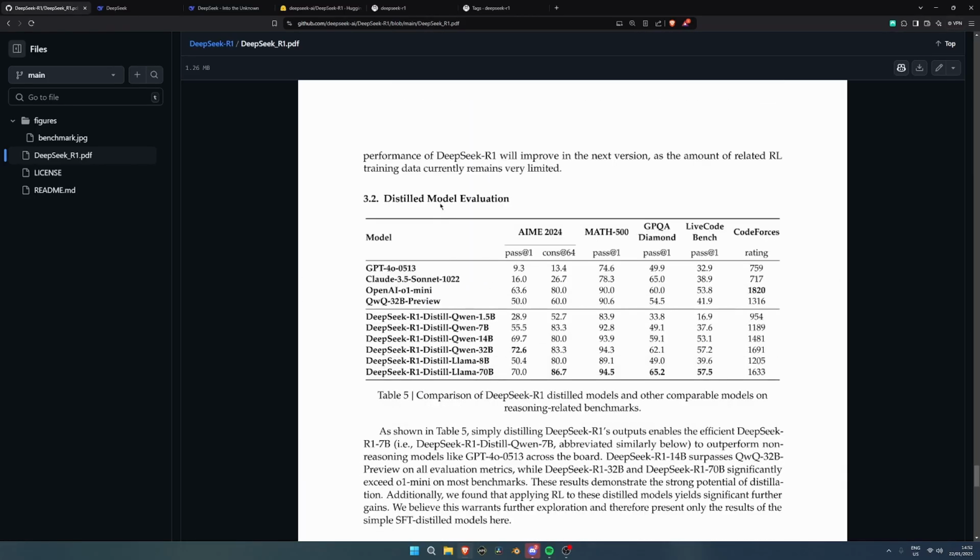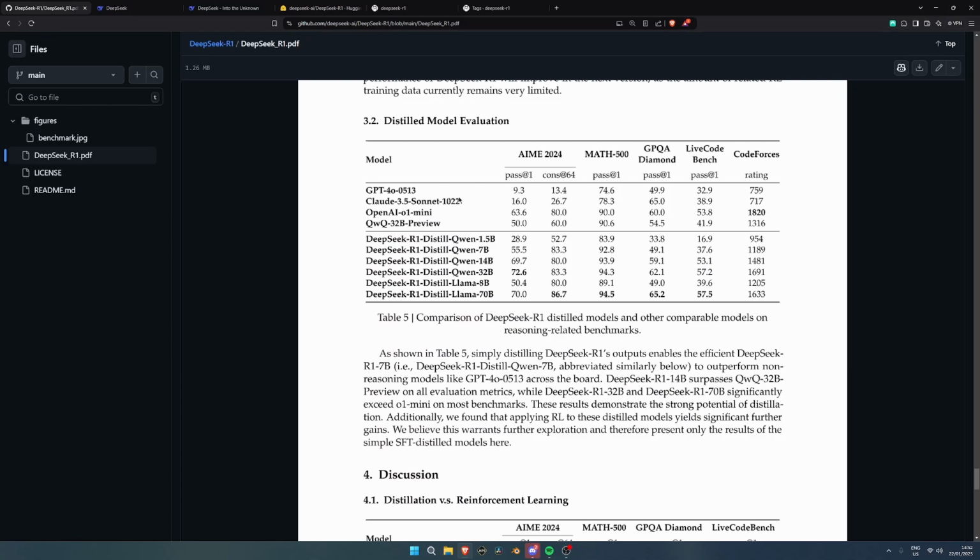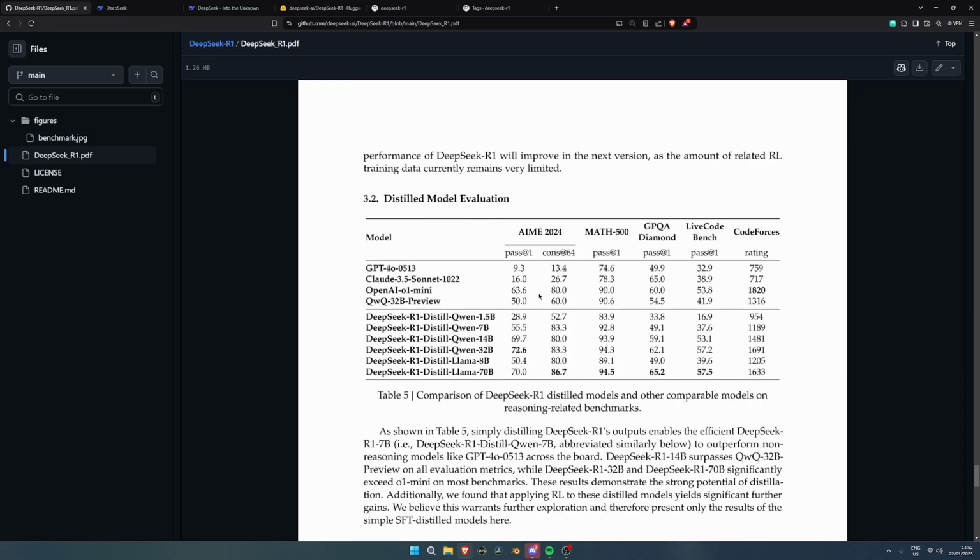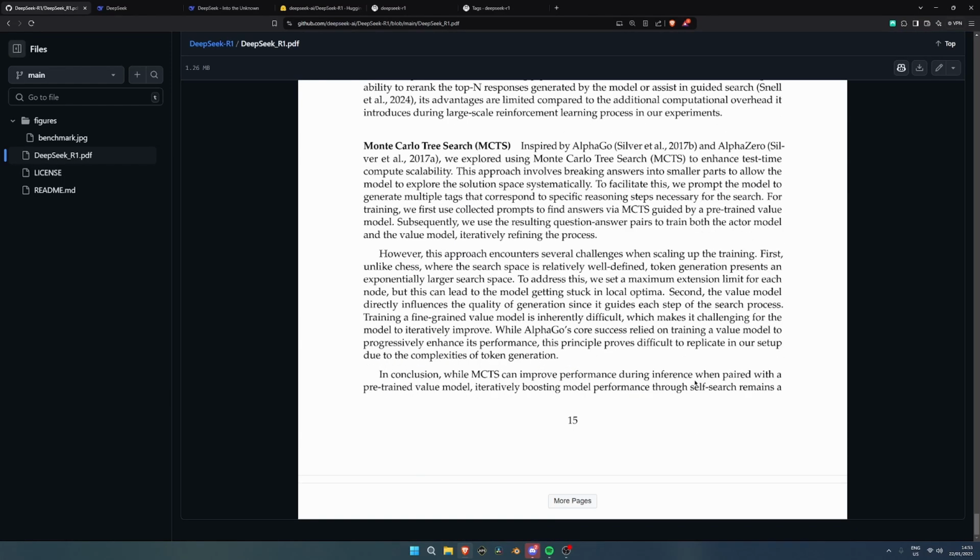Here we have this model evaluations. I guess it evaluates this with these scores. DeepSeek R1. So I would assume, okay, OpenAI o1-mini. So it does beat OpenAI o1-mini by a significant amount. Rating 1820. Okay, so it is a little better than OpenAI o1-mini. Still though, it's hella impressive.